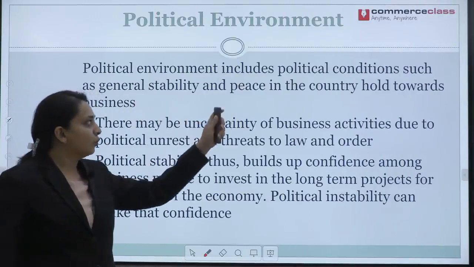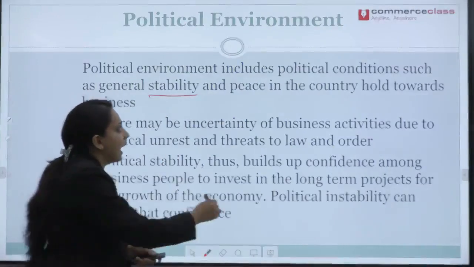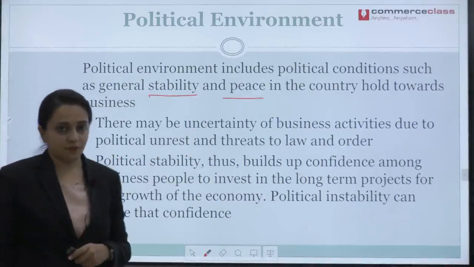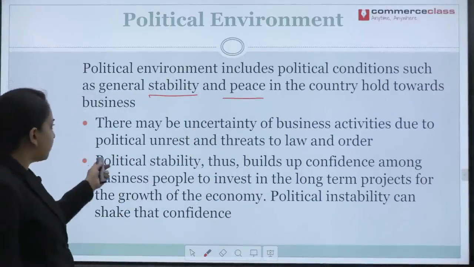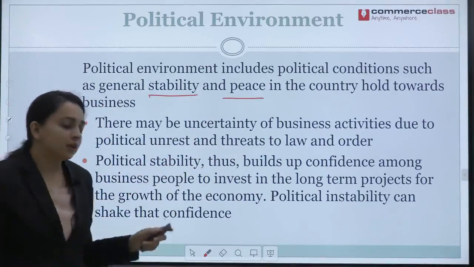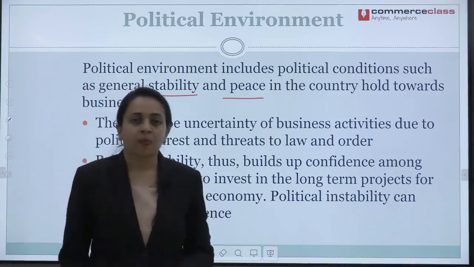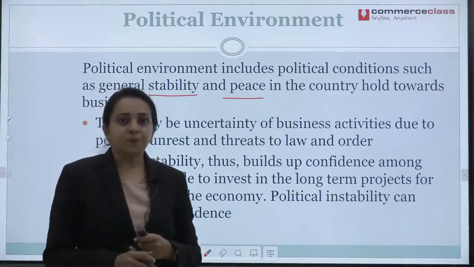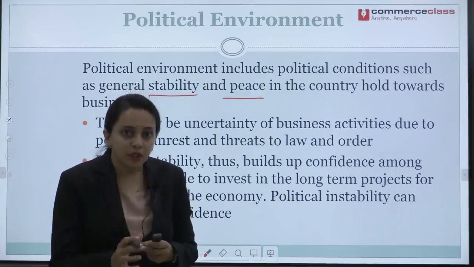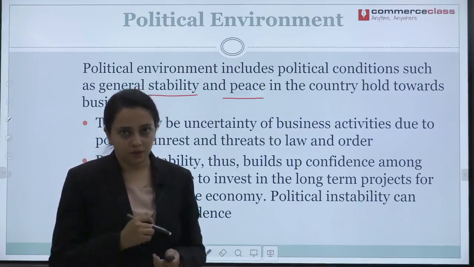Political environment includes political conditions such as general stability and peace in the country and the attitude of the government towards business, right. Also, there may be uncertainty of business activities due to political unrest and threats to law and order. Let me give you an example. You have heard of Kashmir, right? Kashmir is an integral part of India wherein its beauty attracts tourism from across the world.